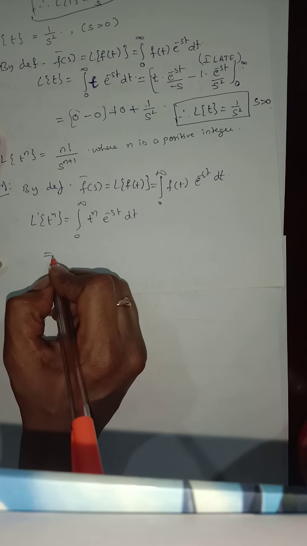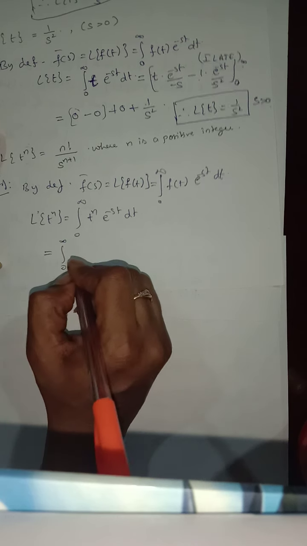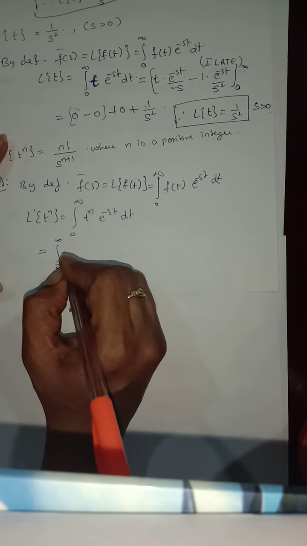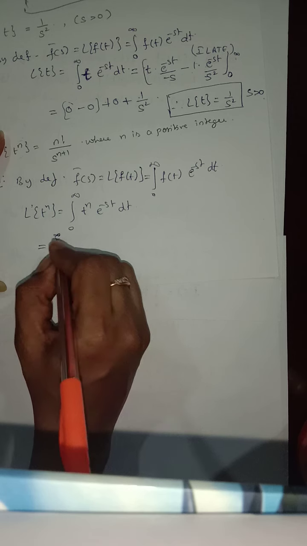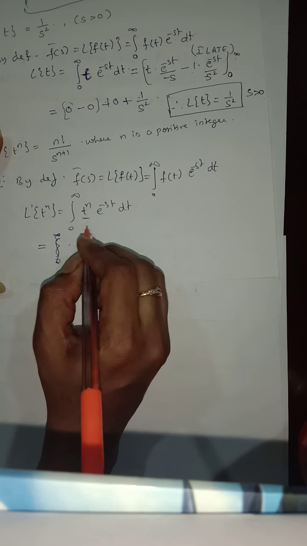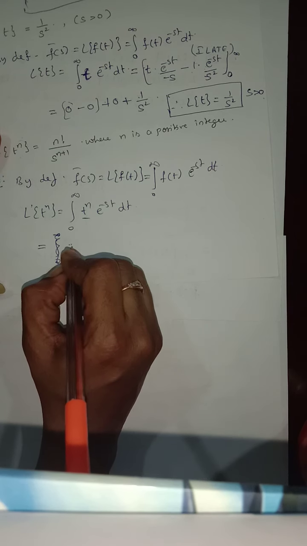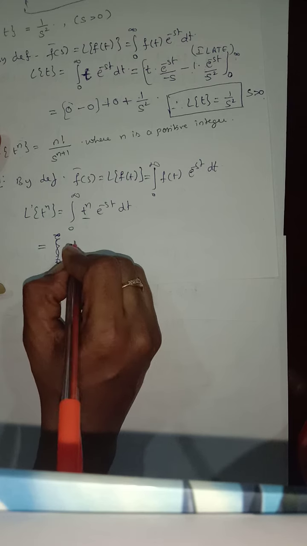Now we need to simplify this. Here we are going to take t power of n as the first function and e power of minus st as the other function. The first function I write as it is.